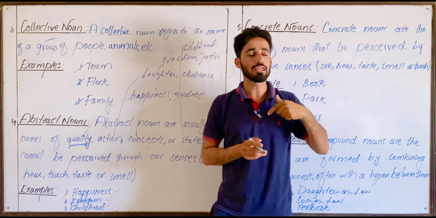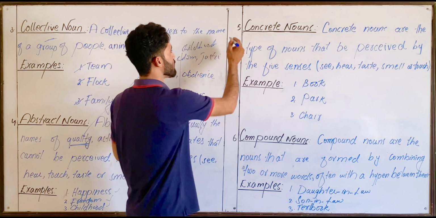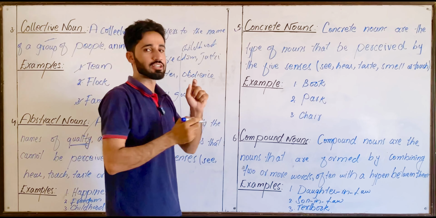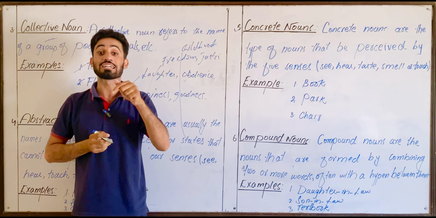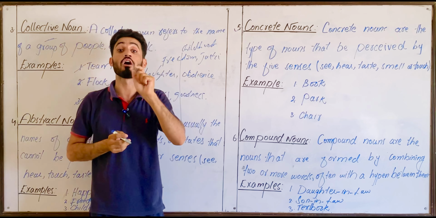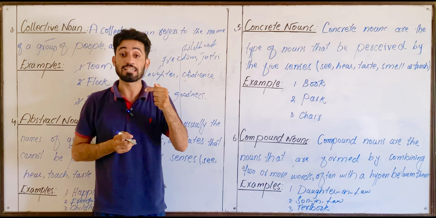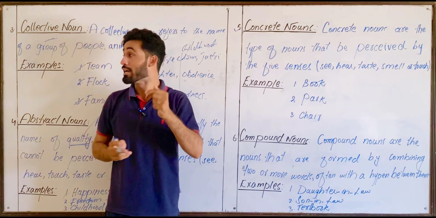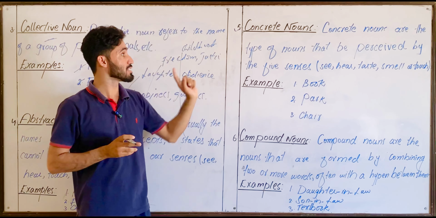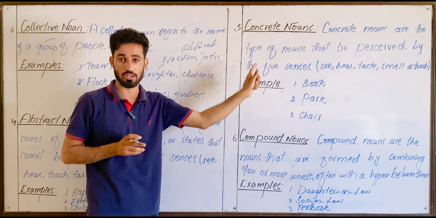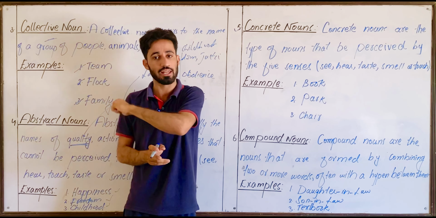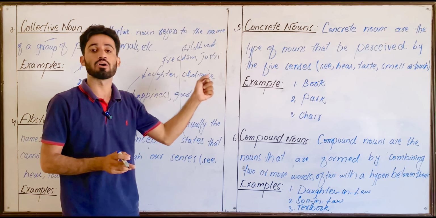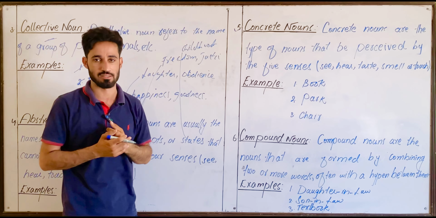Got that? On the other hand, we have concrete nouns. Concrete nouns are the nouns that can be perceived through our senses, like see, hear, touch, taste, smell. It is contrasted with what? It is contrasted with abstract nouns. Abstract nouns cannot be perceived. Concrete nouns can be perceived through our senses.